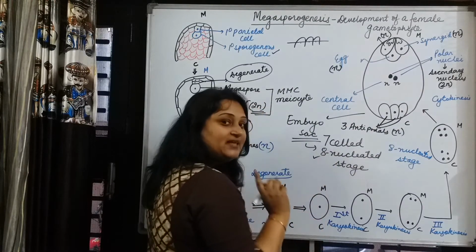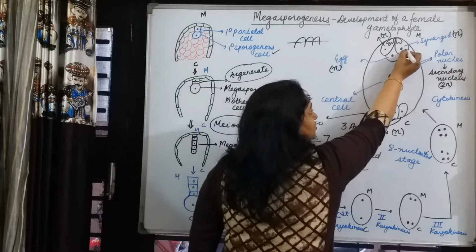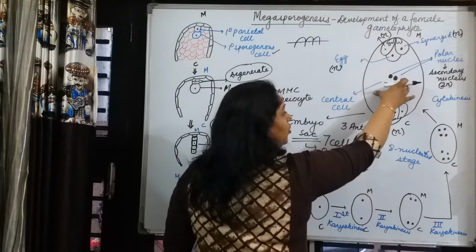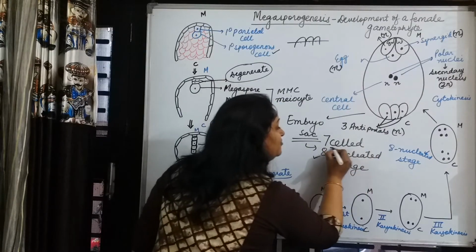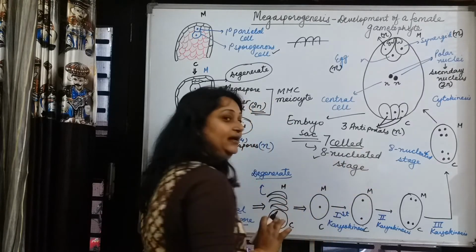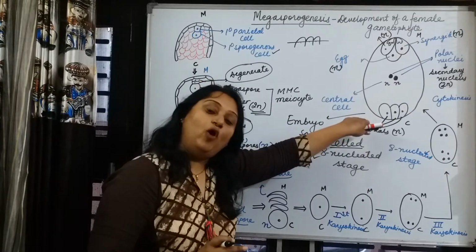Okay. How is it 7-celled? 1 cell, 2 cell, 3 cell, 4, 5, 6, and this whole cell is called the central cell. This is the 7th cell. Therefore, 7-celled, 8-nucleated stage. So, this is how the embryo sac is formed.